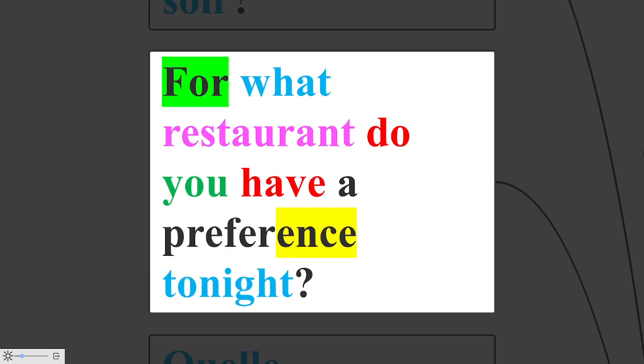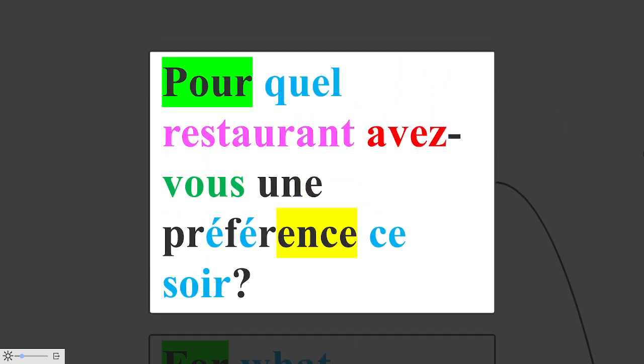Now, a little bit complicated one, but not difficult. How do you say in French, for what restaurant do you have a preference tonight? Pour quel restaurant avez-vous une préférence ce soir? Pour quel restaurant avez-vous une préférence ce soir?